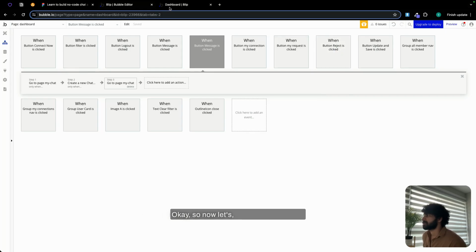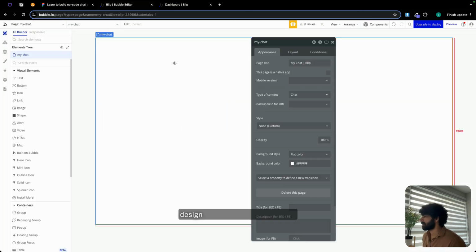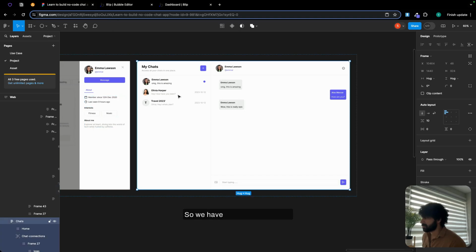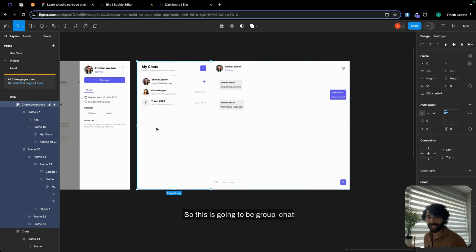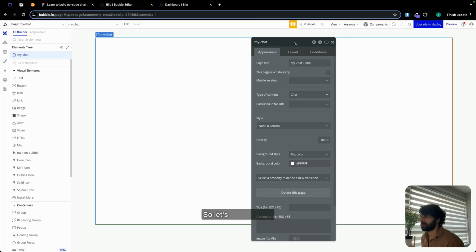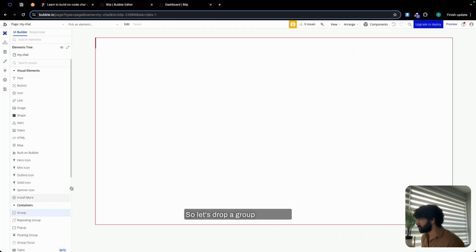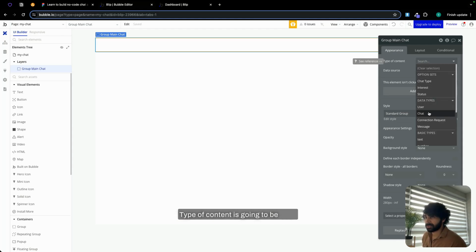Okay, so now before we see this in front end, let's design our my chat page. Head over to my chat, click on design, and let's see the Figma file. We have this group over here, and then we have a second group. This is going to be group chat, and this is going to be group message. So let's work on that. Let's drop a group over here. Let's call this group main chat. Type of content is going to be chat.